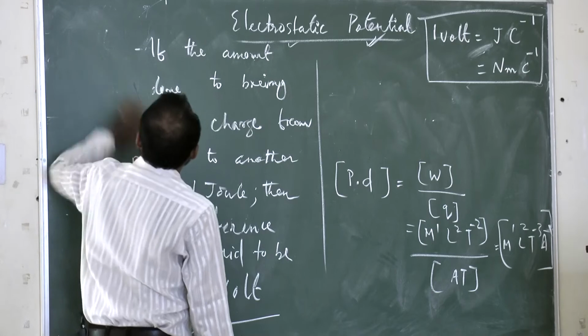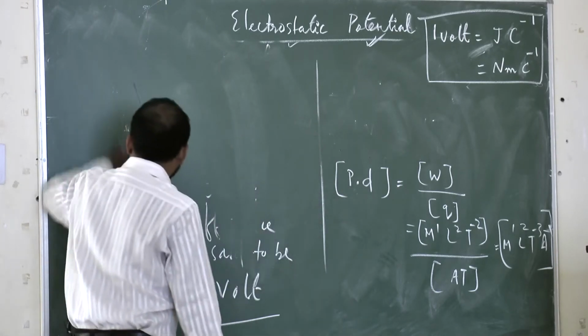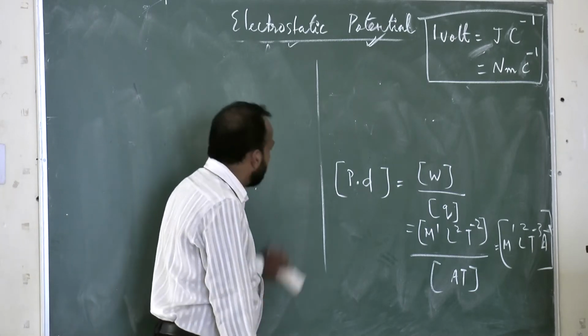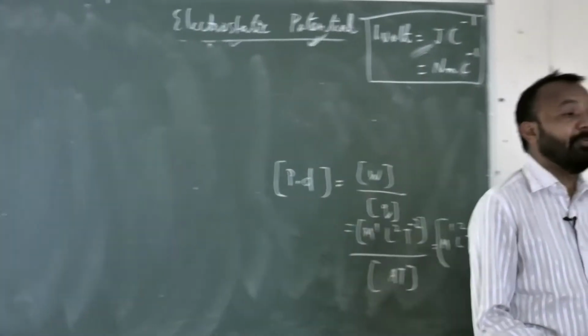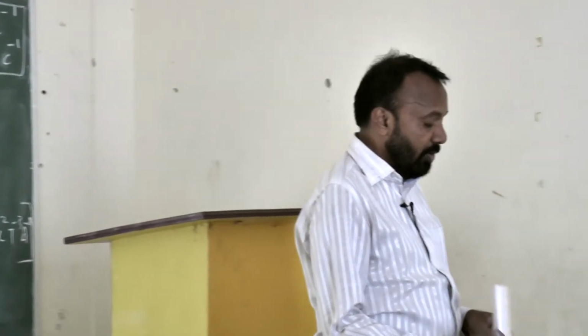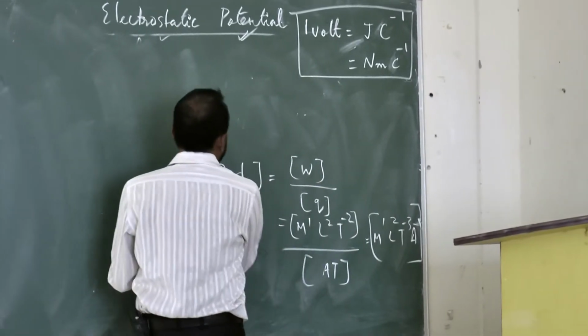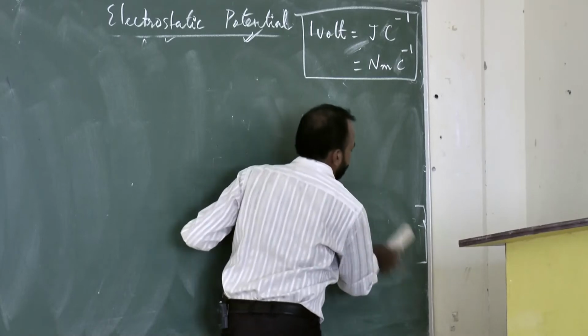Okay, my dear. So this is about your electric potential. What is the meaning of electric potential? What is the meaning of electric potential difference? What is the unit of electric potential? What is the dimensional formula of the electric potential? So you must know about it. Clear? Now suppose a point charge is there, how to calculate the electric potential due to a point charge? Let us discuss another short question.